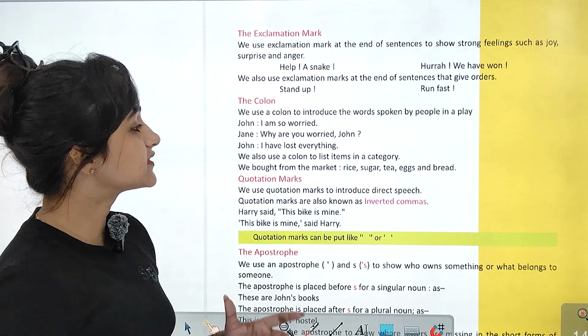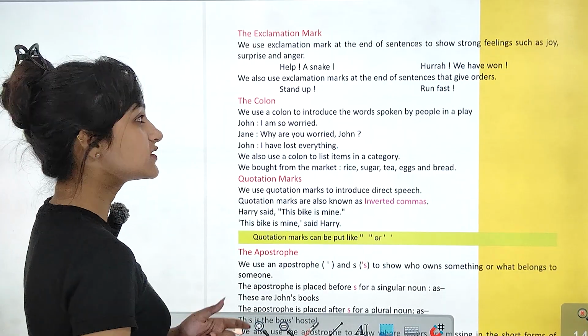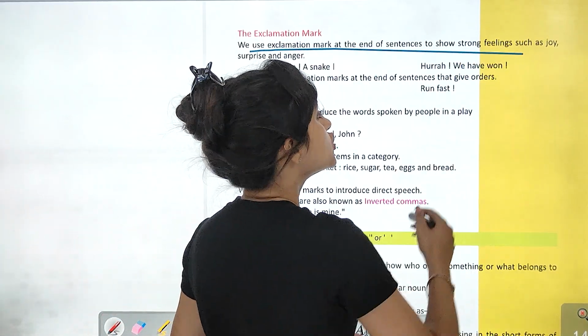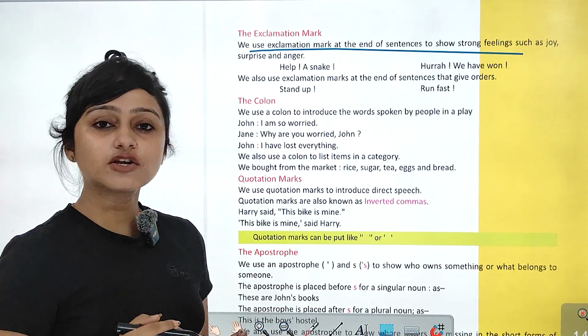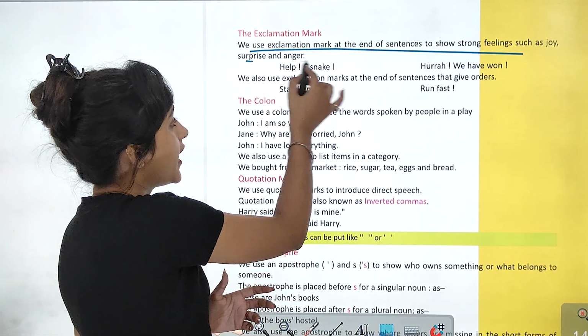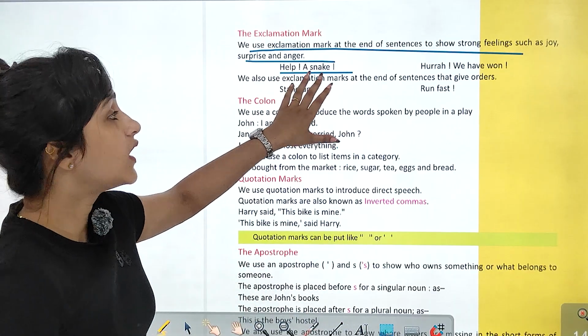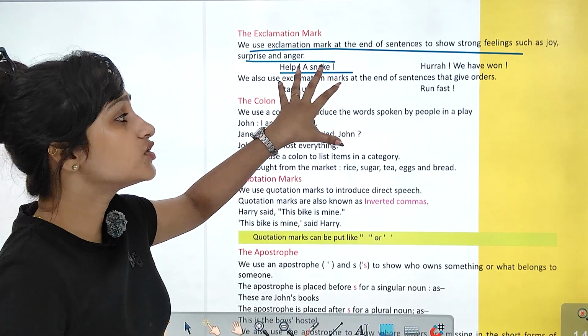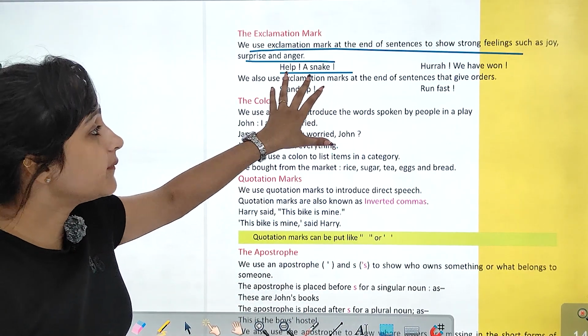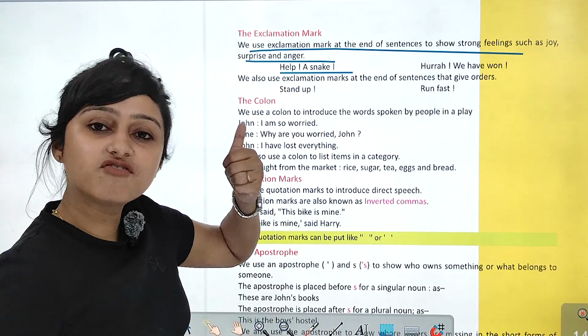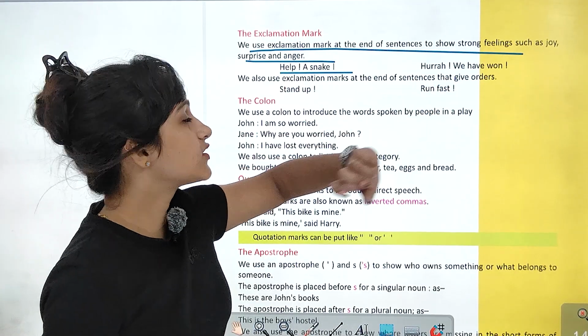Now let's talk about the exclamation mark. We use exclamation mark at the end of a sentence to show strong feeling. Strong feeling show करने के लिए जैसे joy हो गया, surprise हो गया, anger हो गया. Help, a snake! Exclamation mark आ गया ना, क्योंकि surprise एकदम surprised है. Hurrah! I have won a match! दोनों जगह exclamation marks use कर रहे हैं.